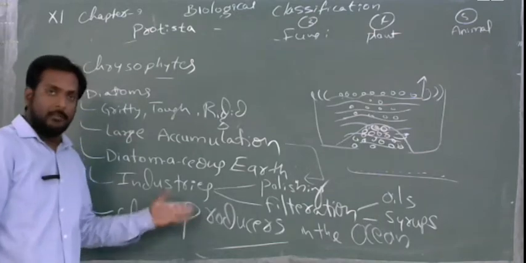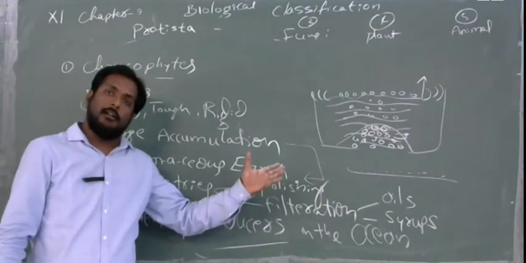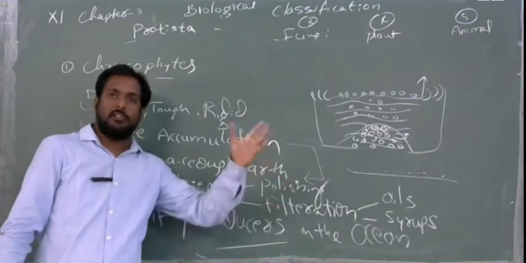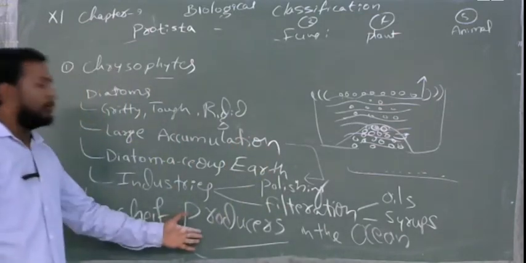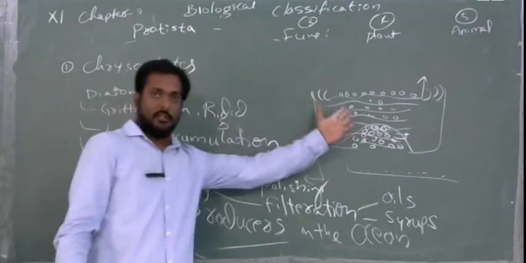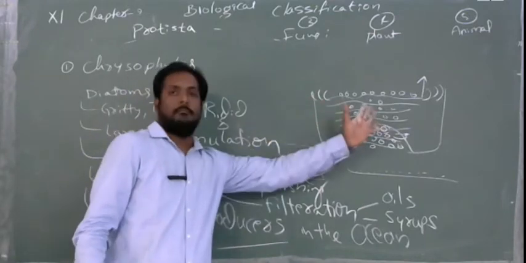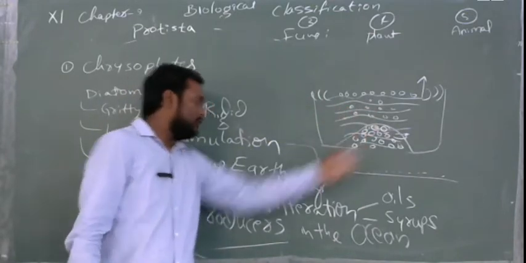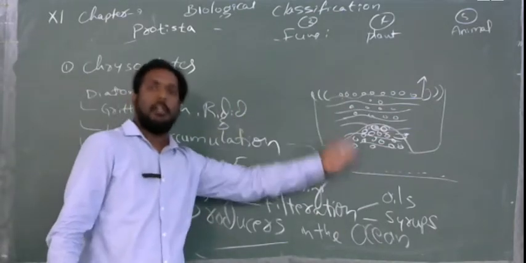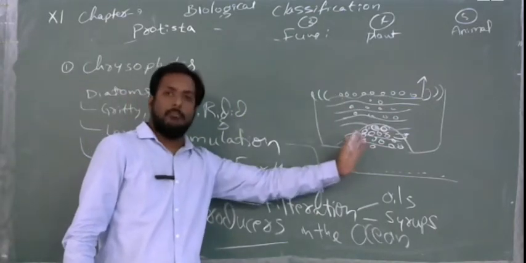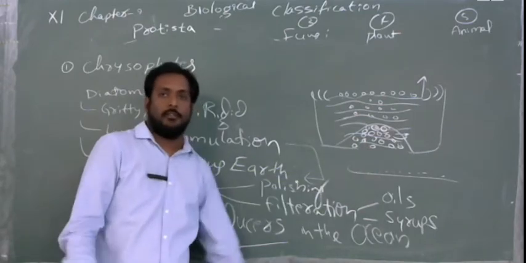These phytoplanktons will be eaten by the zooplanktons, then the fishes will be eaten by other fishes and other organisms. So these are the major producers. In the ocean they are present everywhere. Not only living, after death also, everywhere you will see this type of diatoms in the oceans.